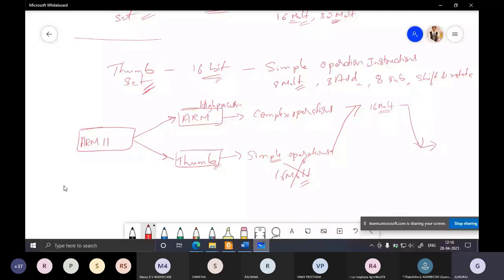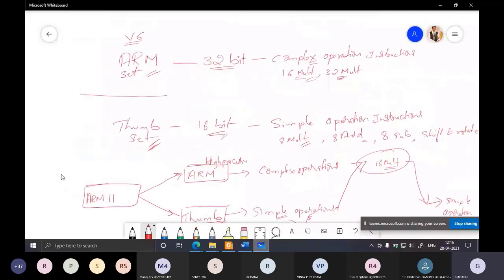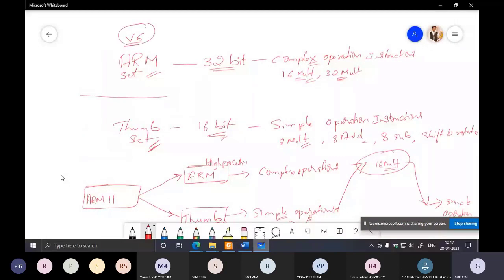Hope you are getting it. So there was a state switching that would happen. Whenever complex operations come up, the state switching happens from thumb to ARM mode. In ARM mode the complex operations are handled, and after handling them it comes back to thumb mode, which is a less processing capable mode. This state switching was happening in all the ARM devices up to architecture version 6.